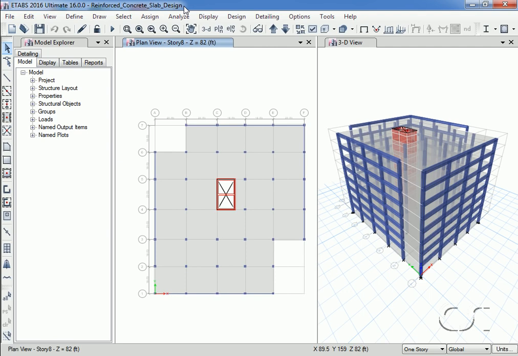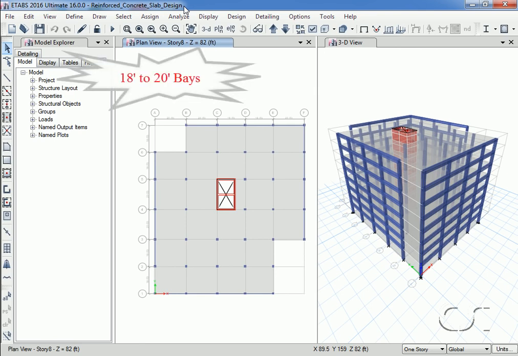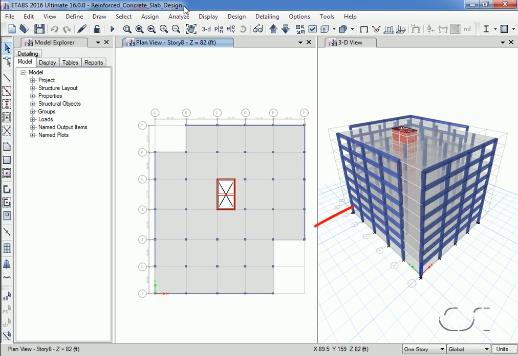The building we are modeling is a residential structure, 8 stories tall, with bays varying in width from 18 feet to 20 feet. The structural system consists of concrete beams and columns on the perimeter, concrete walls in the interior that form the elevator core, concrete columns throughout the interior supporting gravity loads, and 8-inch thick concrete slabs for the floors.